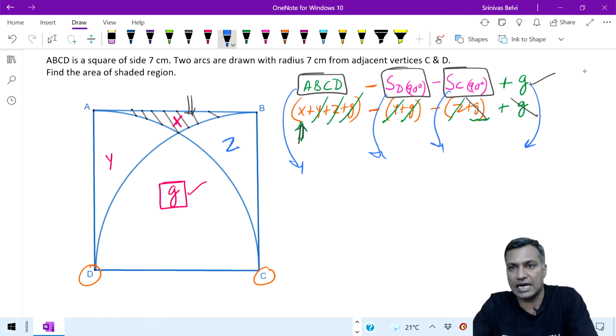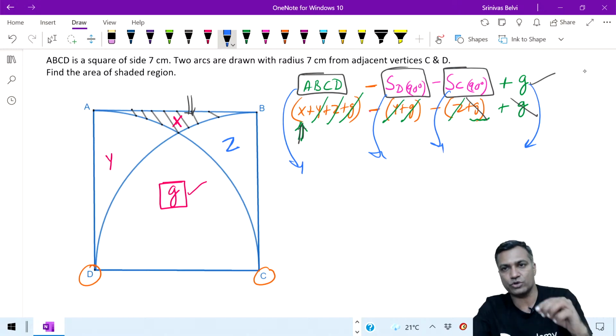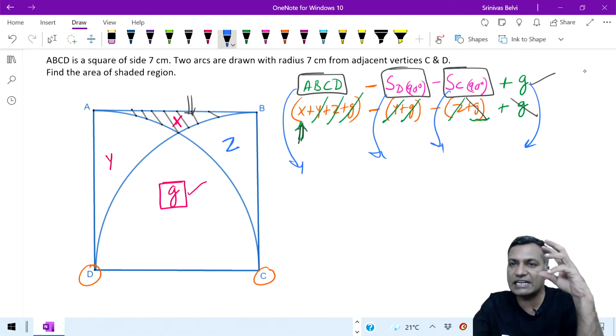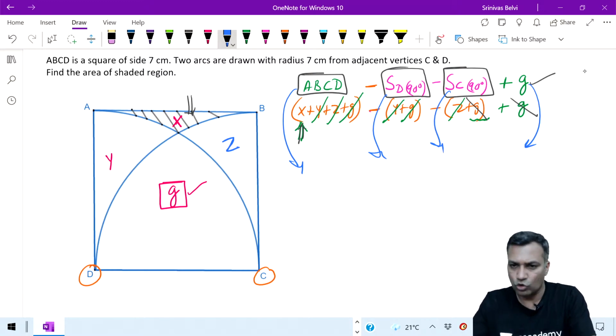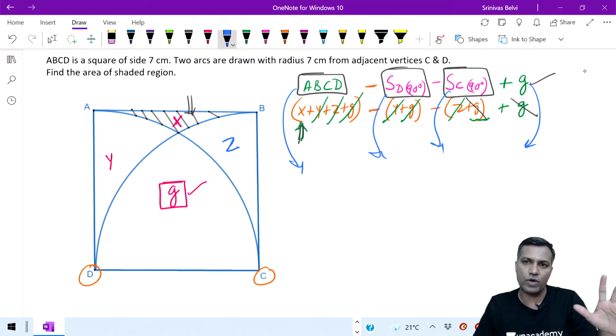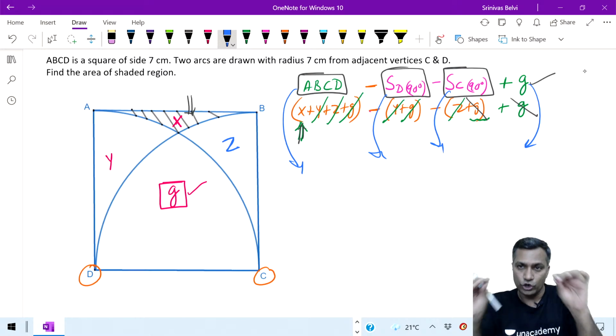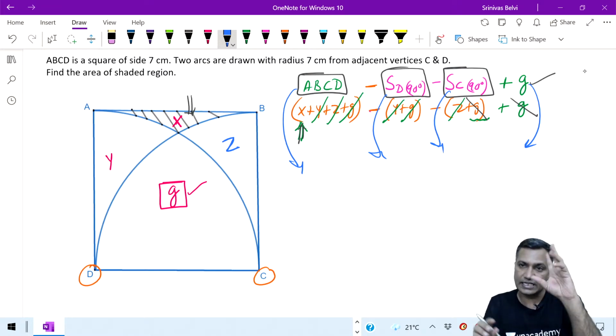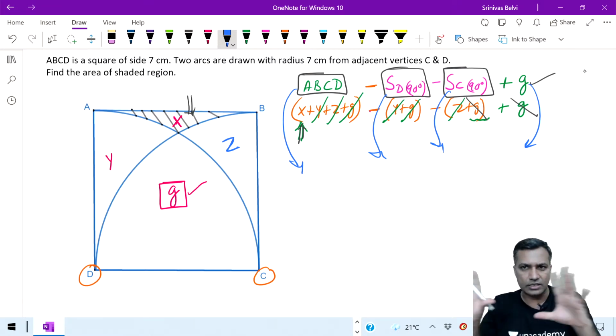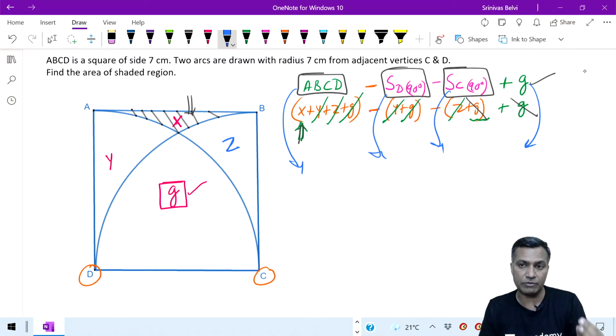In the CAT or XAT or IIFT kind of exams, on mensuration like this, you will not have a direct formula. Remember that there won't be a direct formula. Direct in the sense, nobody will ask you a direct question like, from the square, you subtract this, you will get the answer. No, you may have to go a little roundabout, sectors, squares, all that stuff. You may have to go a little in between, you will get an equilateral triangle. There is always a little bit of roundabout that they test.